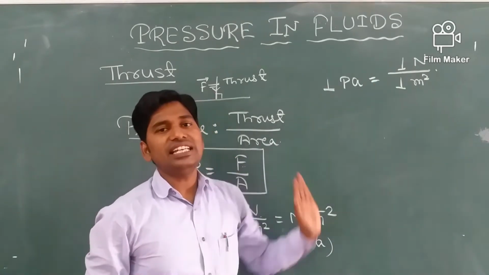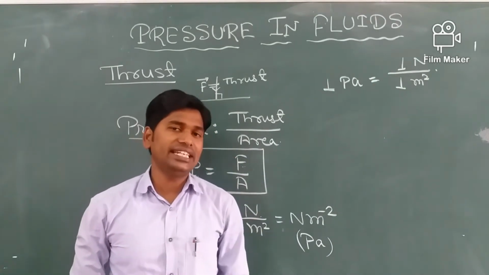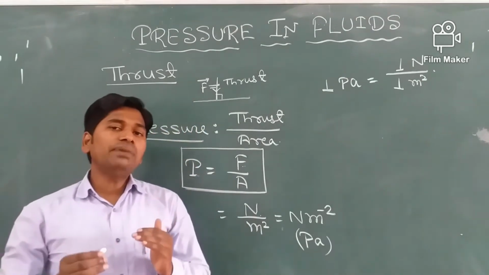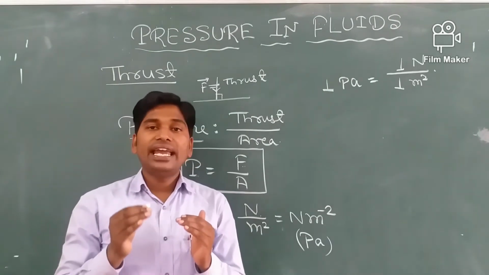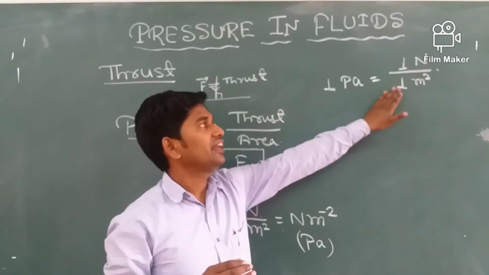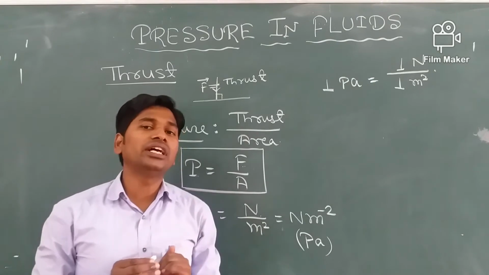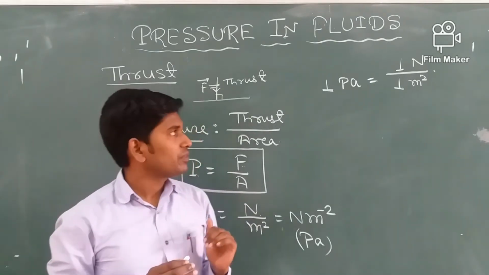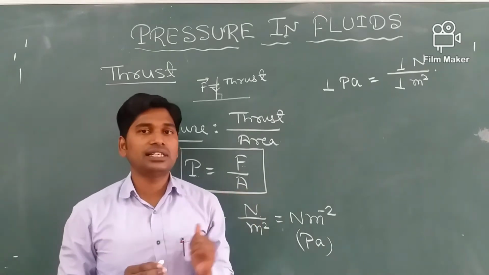So we can define 1 Pascal as the pressure exerted on an area of 1 meter square if a force of 1 Newton acts perpendicular on that surface. So this is 1 Pascal.